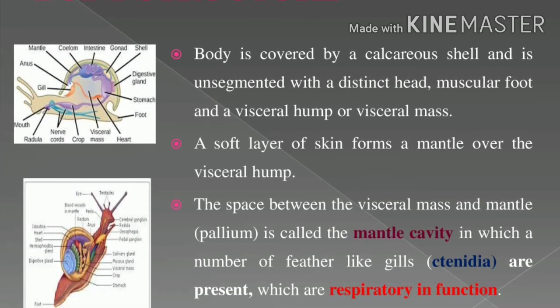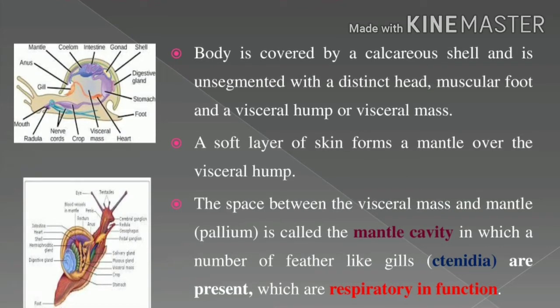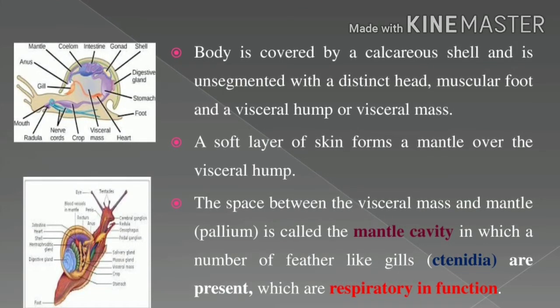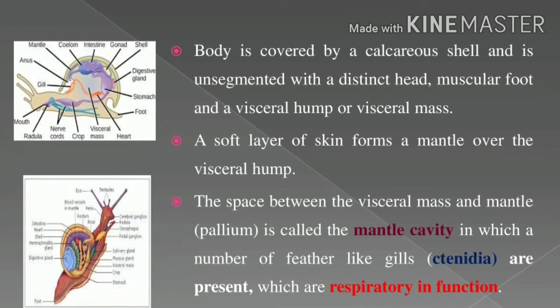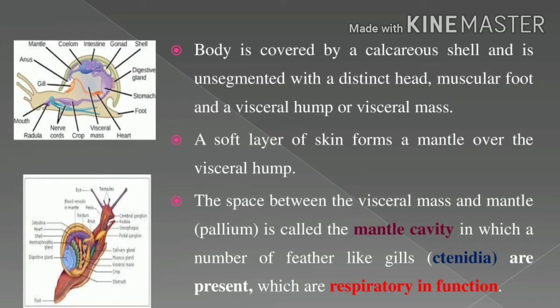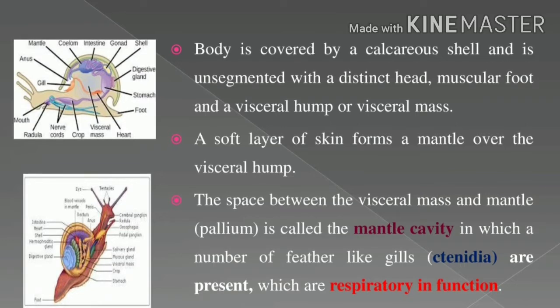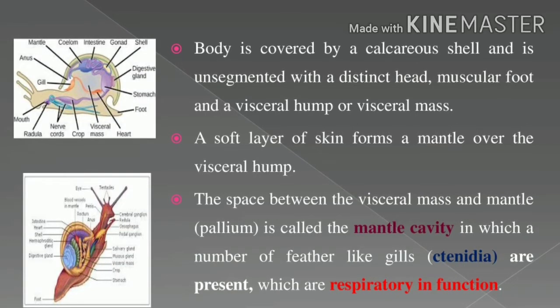In this mantle cavity there are feather-like gills. What is the name of the gills? They are the ctenidia. What is the role of the ctenidia? They contain respiratory pigments, and their function is respiration. Can you understand?